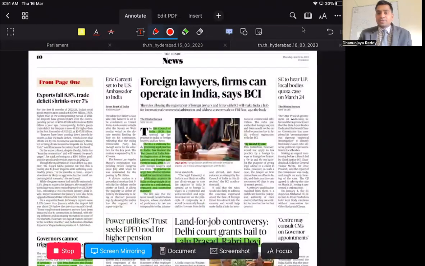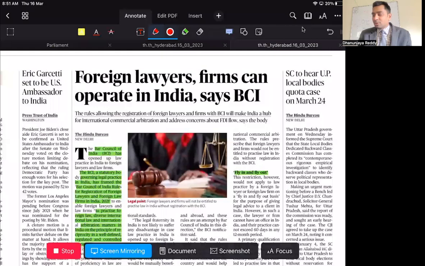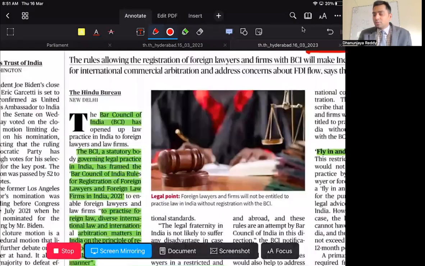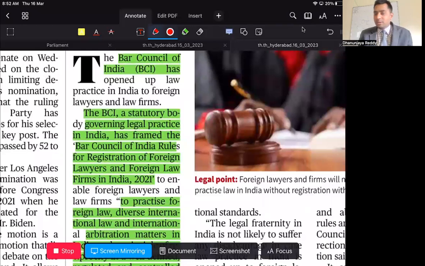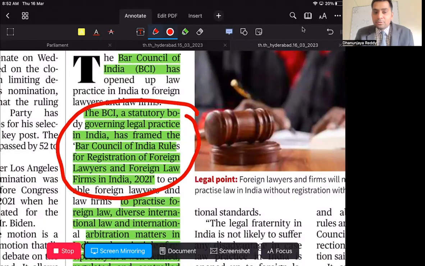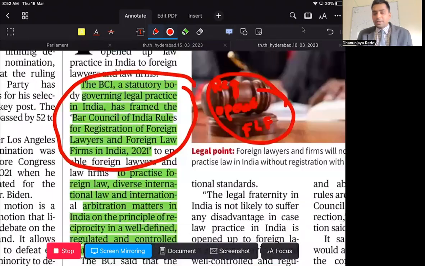Foreign law firms can operate in India, says Bar Council of India. Only one thing. What is the Bar Council of India? Bar Council of India is a statutory body governing the legal practice in India. Now it has framed the rules, Bar Council of India rules for registration of foreign lawyers and foreign law firms. So foreign lawyers can register here, they can operate here, and foreign law firms can also operate here. Why is this present?